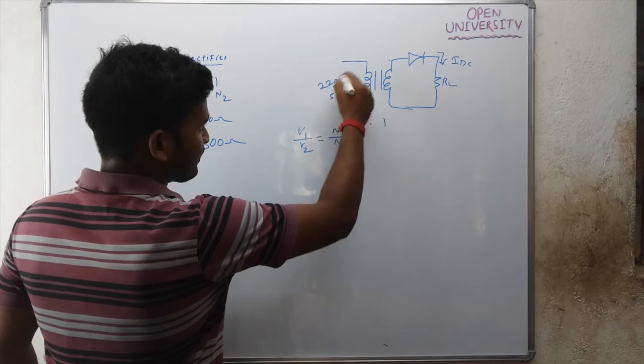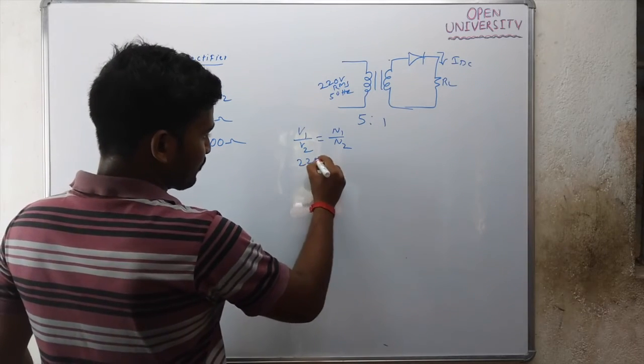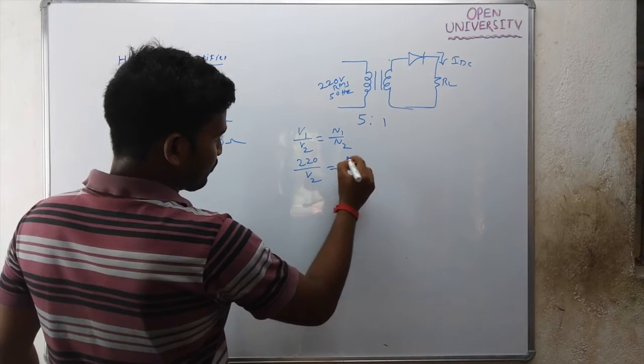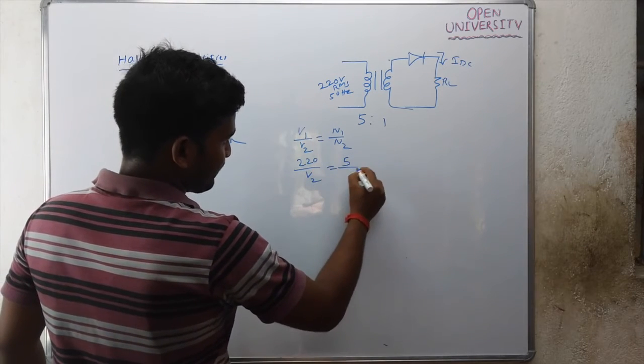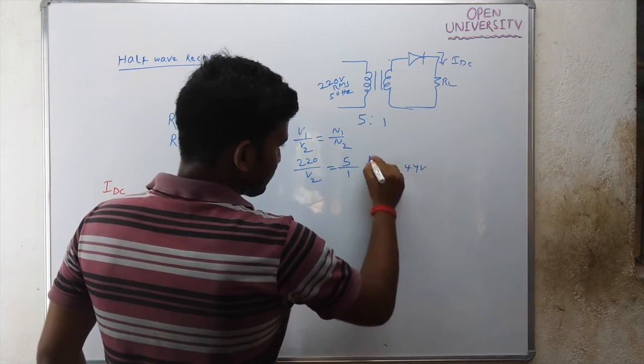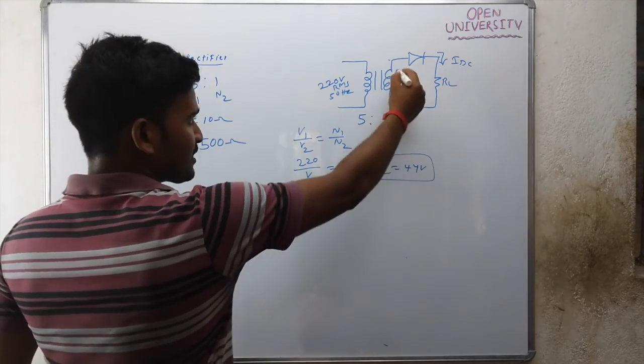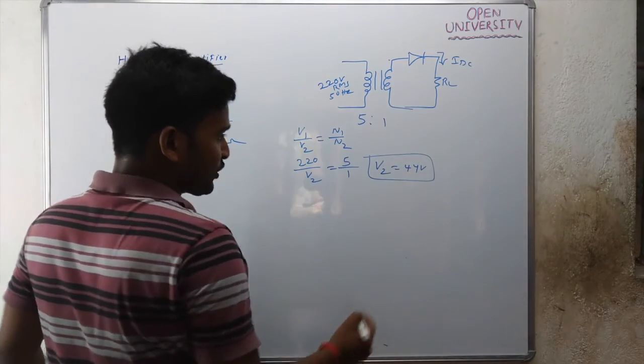V1 is the voltage across the primary side, that is 220 volt. V2 is unknown. N1 by N2 is 5 by 1. So V2 equals 44 volt. This 44 volt is the RMS voltage across the secondary winding.